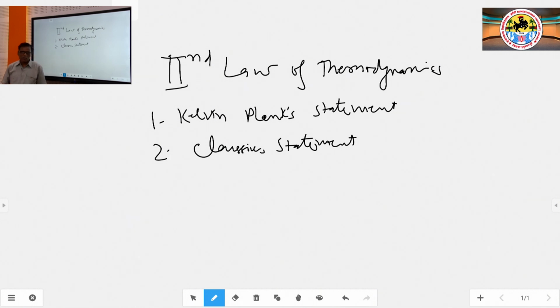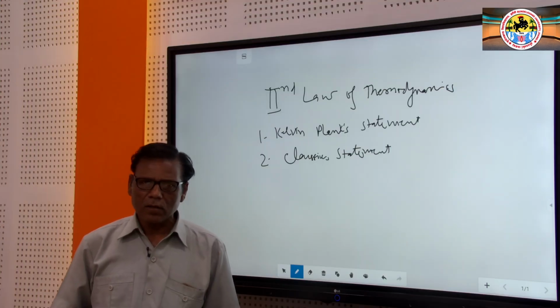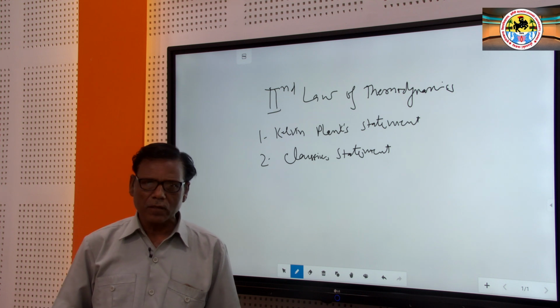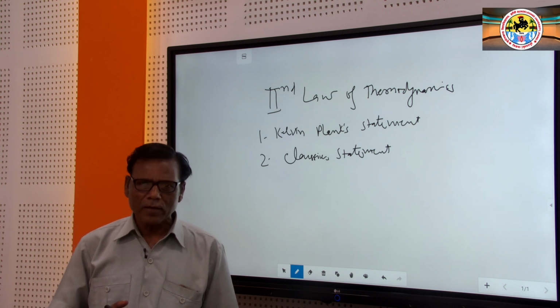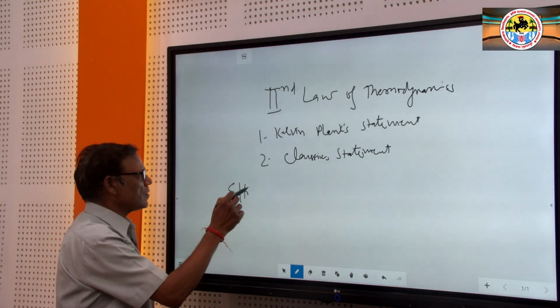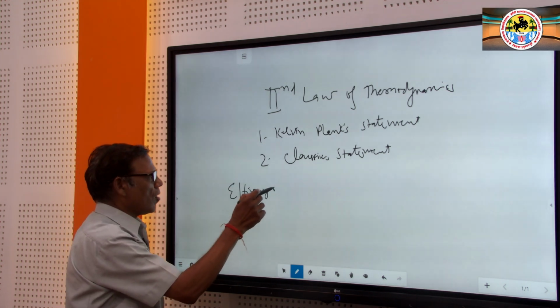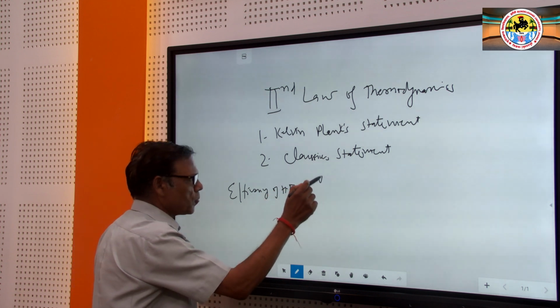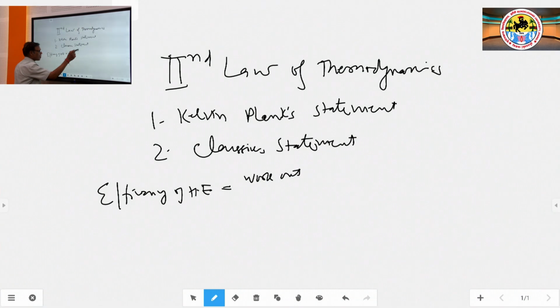In the heat engine, our efficiency will be the work done, that is the output, divided by the input heat. So, the efficiency of the heat engine will be equal to work output divided by input.